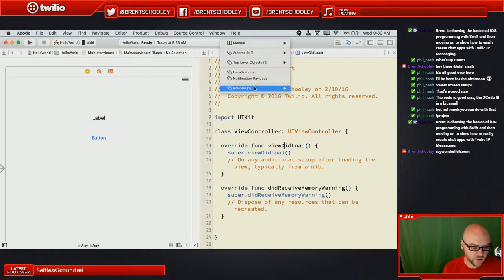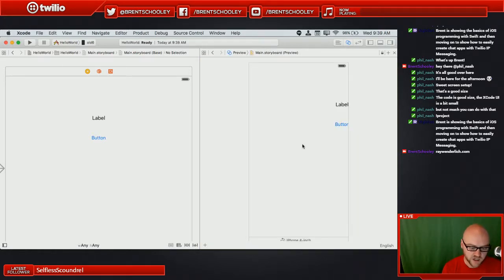One other thing that you might want to use here is the assistant editor with preview setup. What this is going to do is show you what your application looks like on a device, and you can add different devices to take a look at. You might be noticing something is a little bit wrong with our application right now. If I were to run this right now on an iPhone 4-inch, it would look fine if we were running in landscape, but it would certainly not look fine if we ran it in portrait.